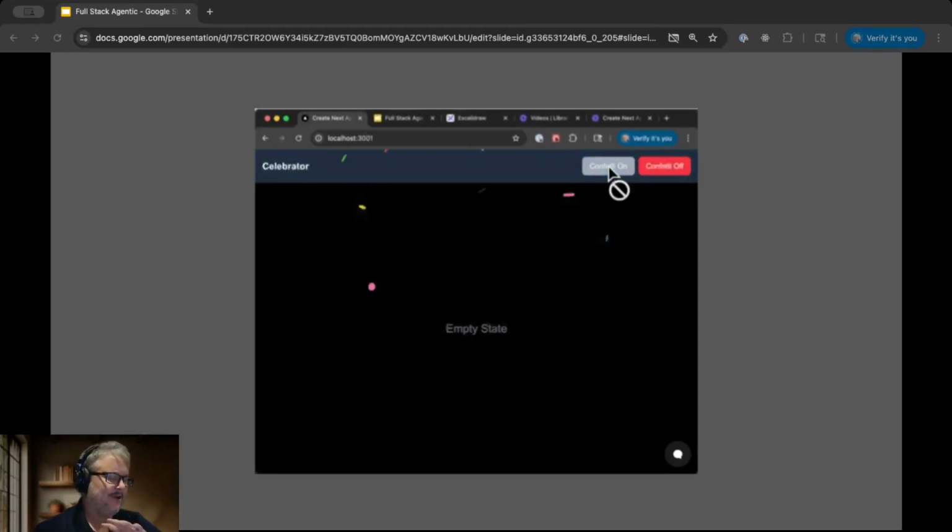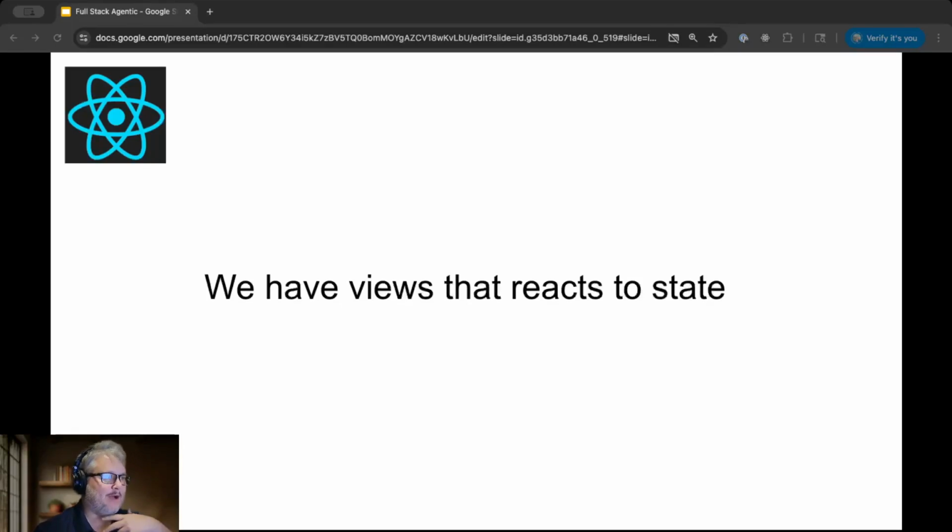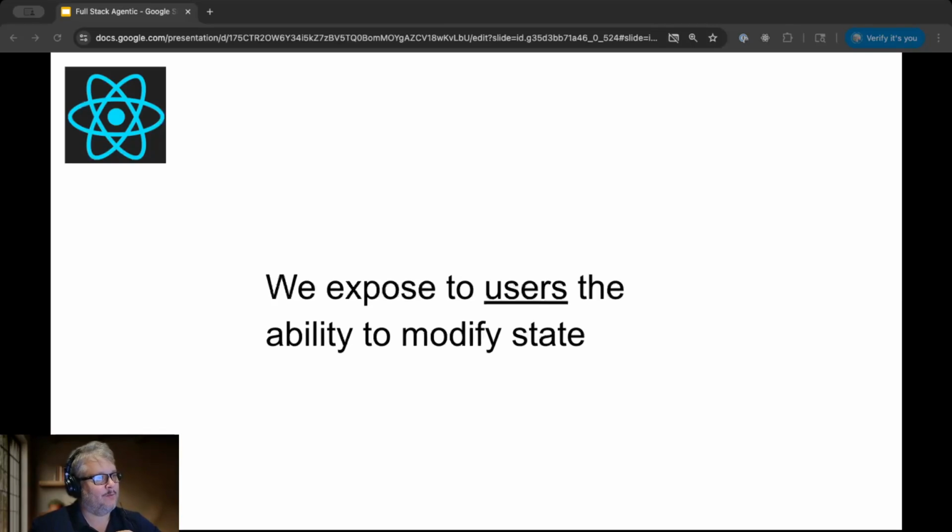And so in the non-agent version, you just click a button and it rains confetti. And I want to show this because I want to draw some parallels. Like in React, you have a view that reacts to state, right? I mean, that was the whole value proposition of React in the beginning, right? It was this concept of data binding. And we, the developers, expose to the users the ability to modify state.